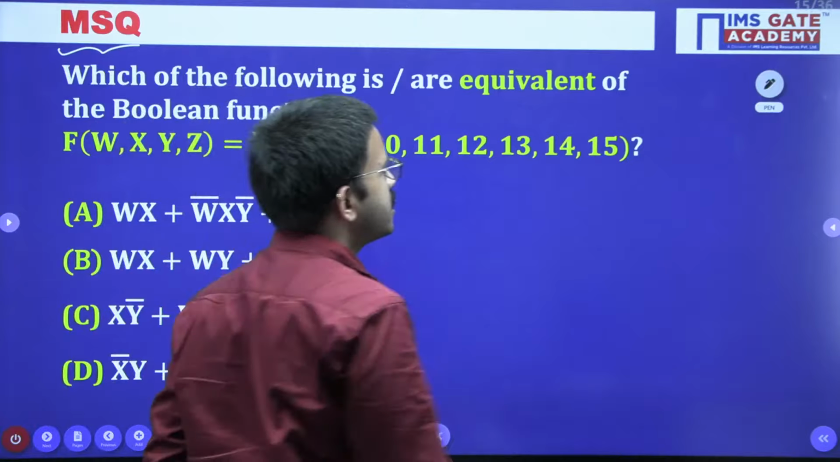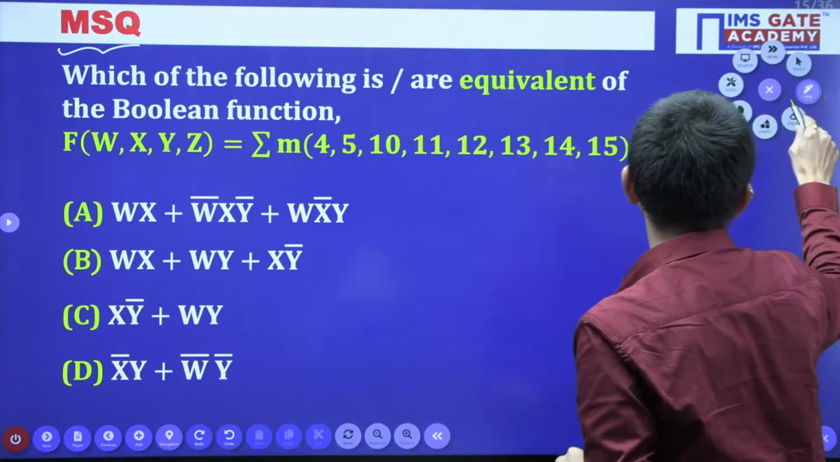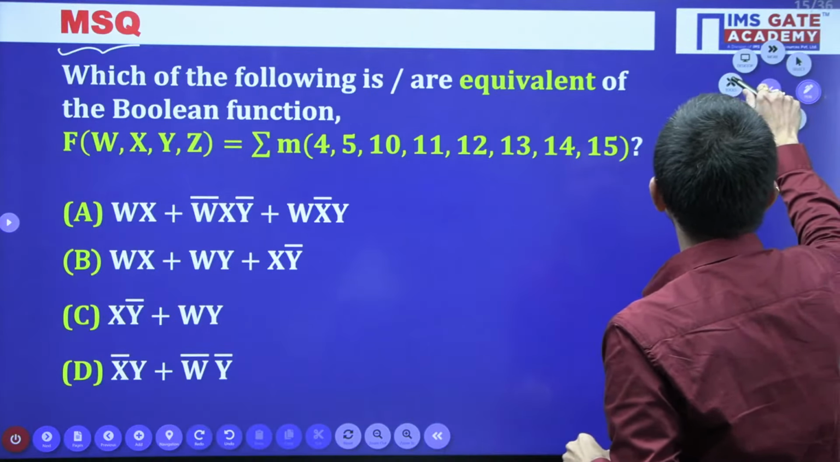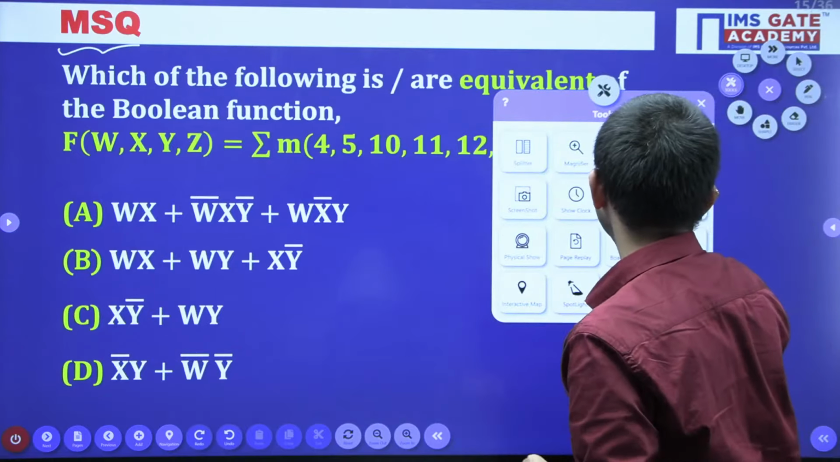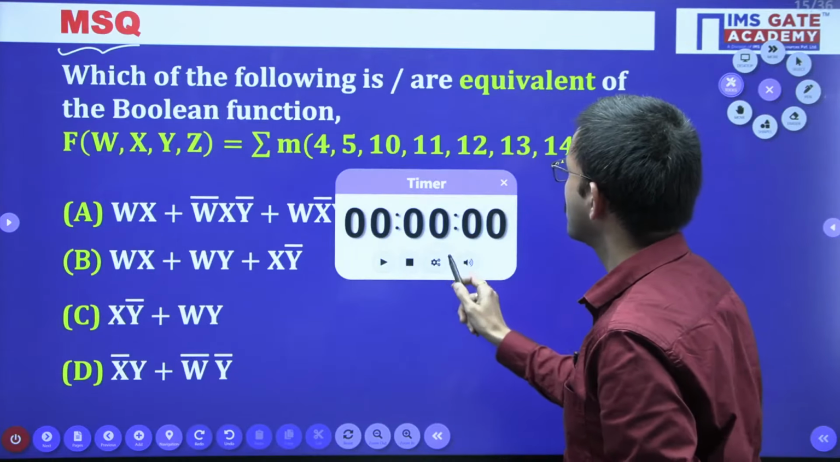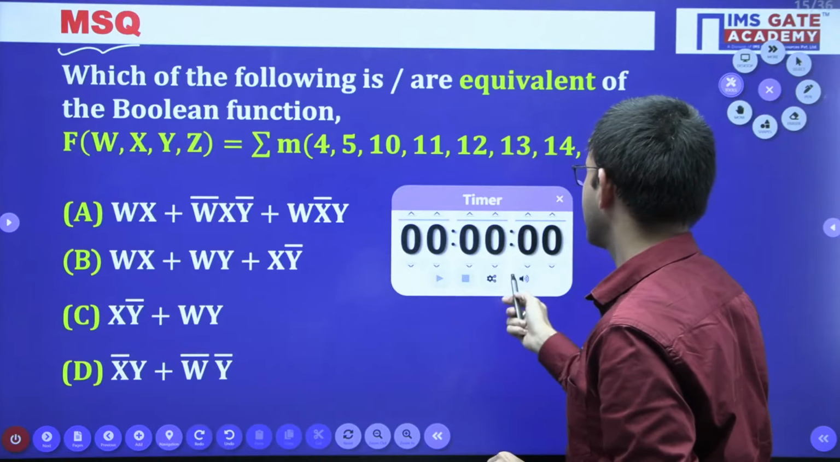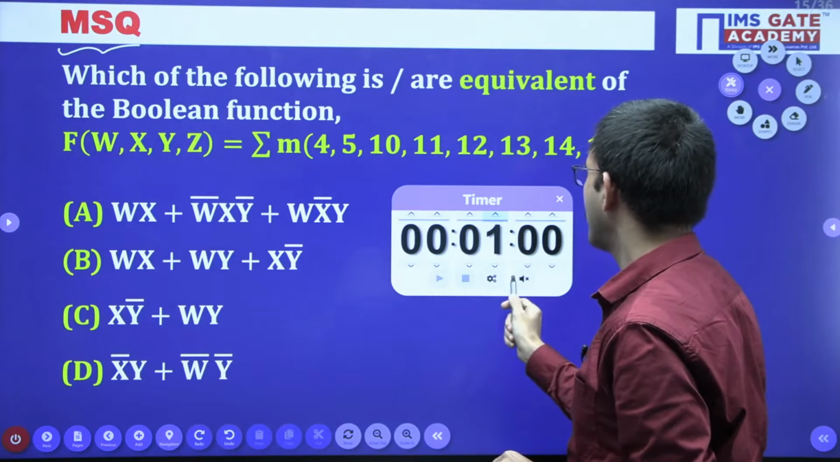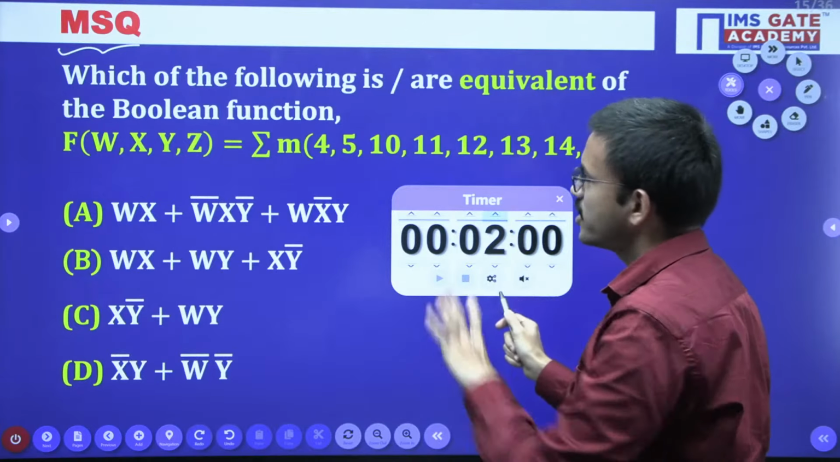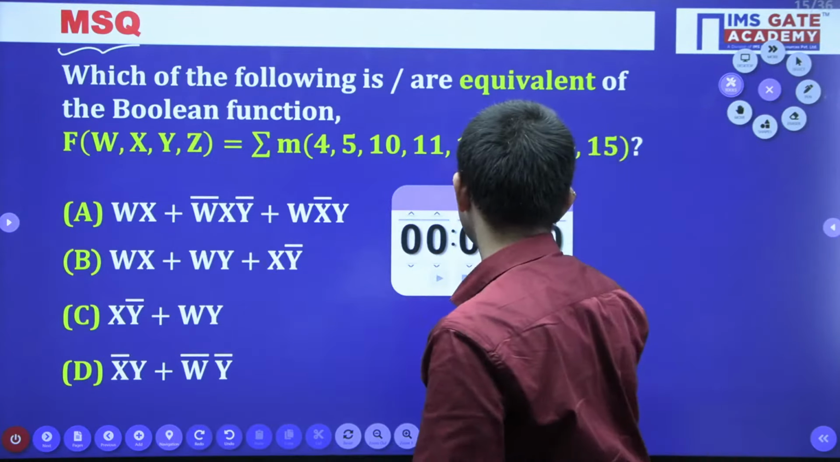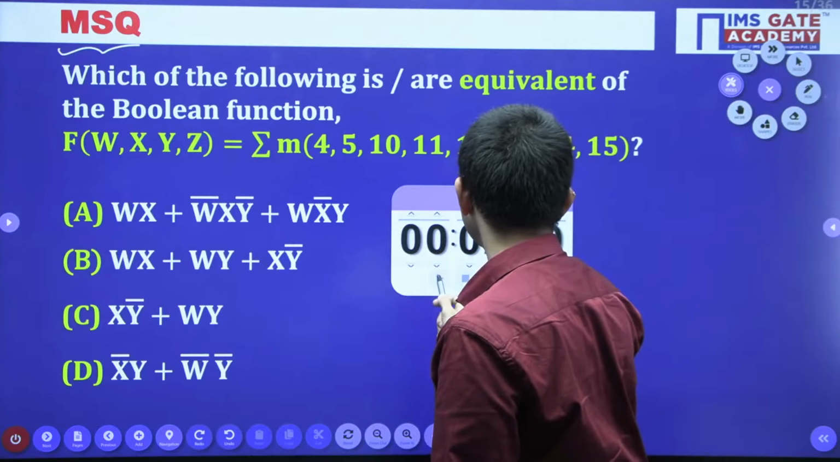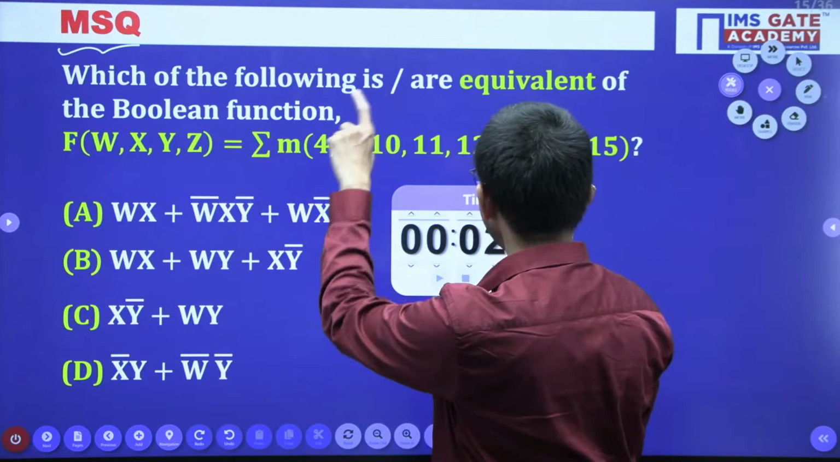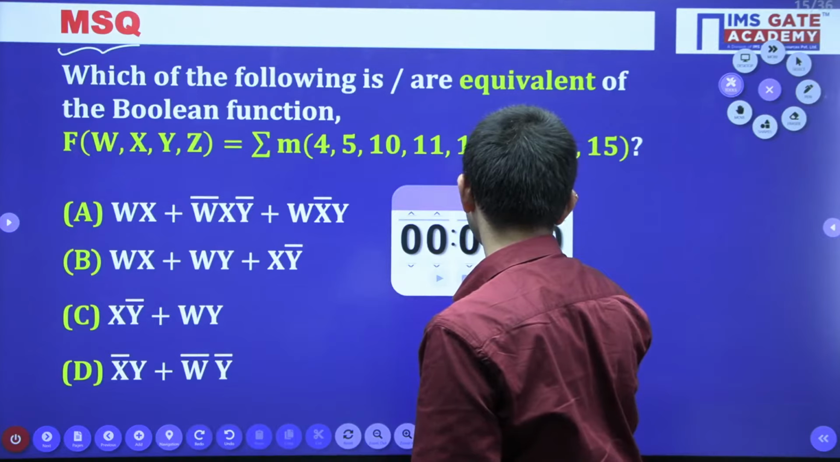This is a very interesting question. It actually has the scope of an MSQ, but in the GATE paper they have given it only as an MCQ. So no worry at all, for practice all of you are getting an opportunity. The same question, same options, but I have modified the question as an MSQ. I have modified the question framing a little bit, that's all. So all of you give a try.